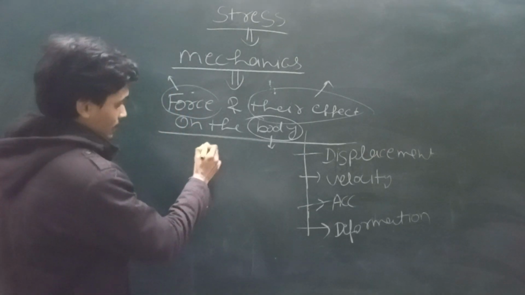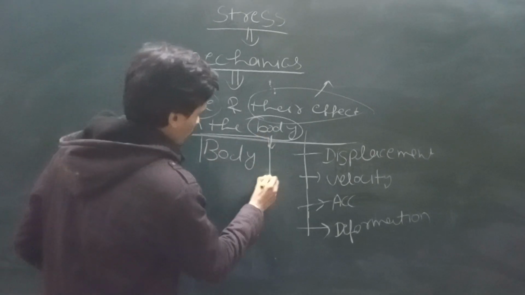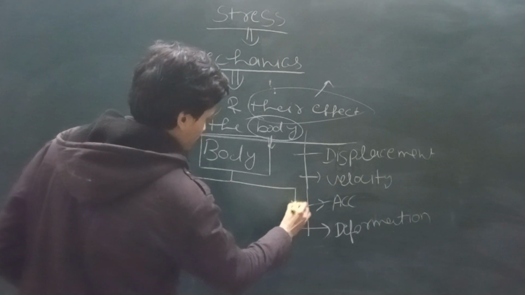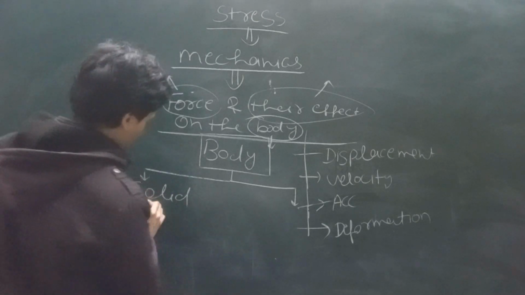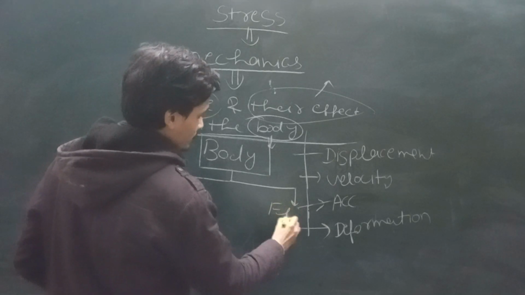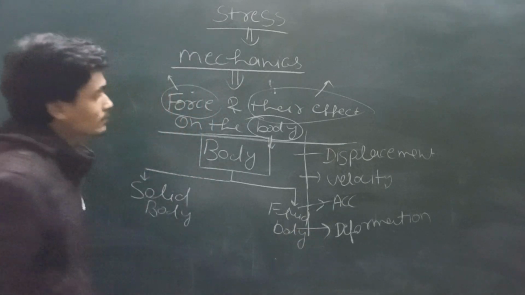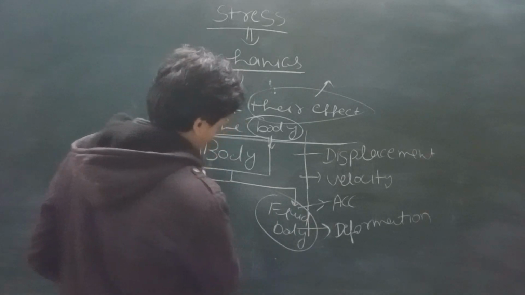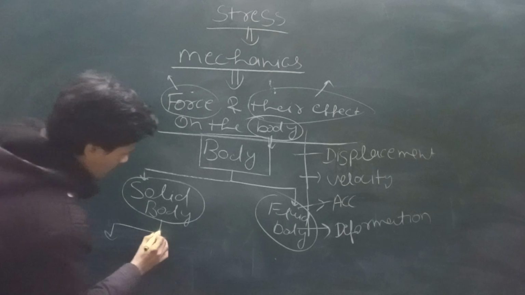Bodies are classified in two categories. First is the solid body, and the second is the fluid body. And the most important thing to know here is that the solid body is also classified in two categories.